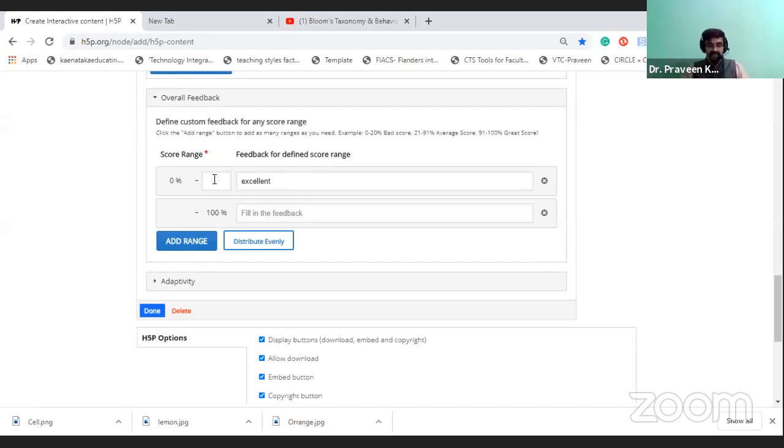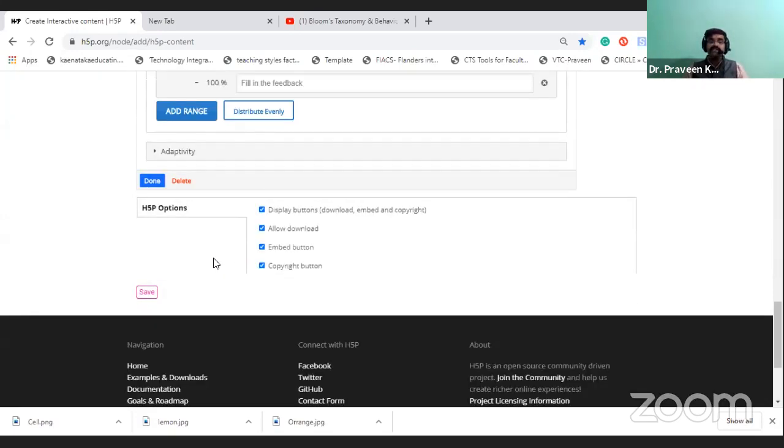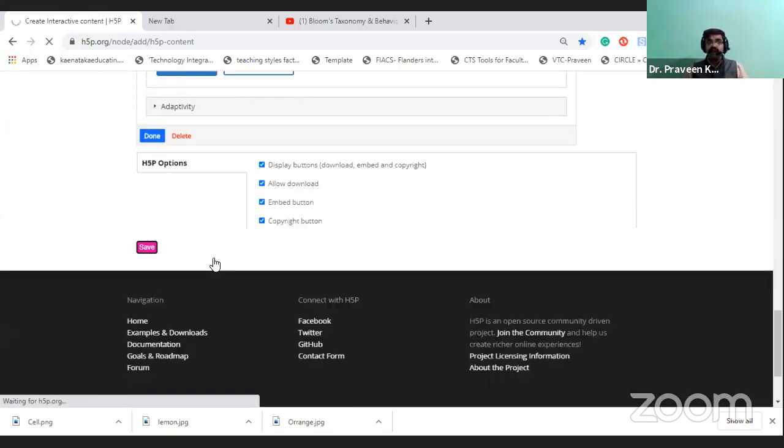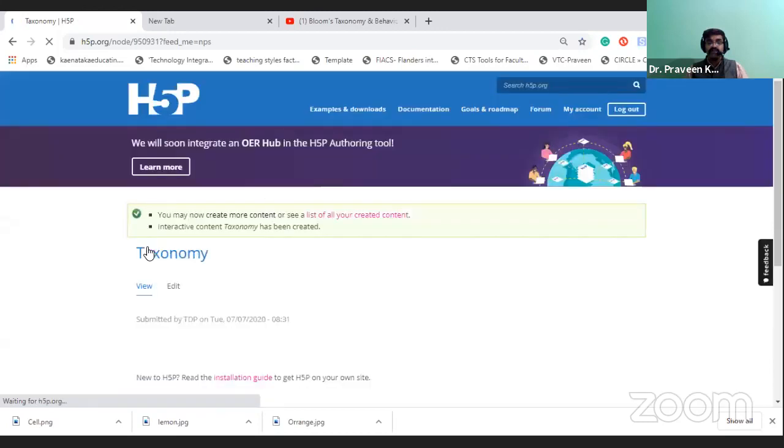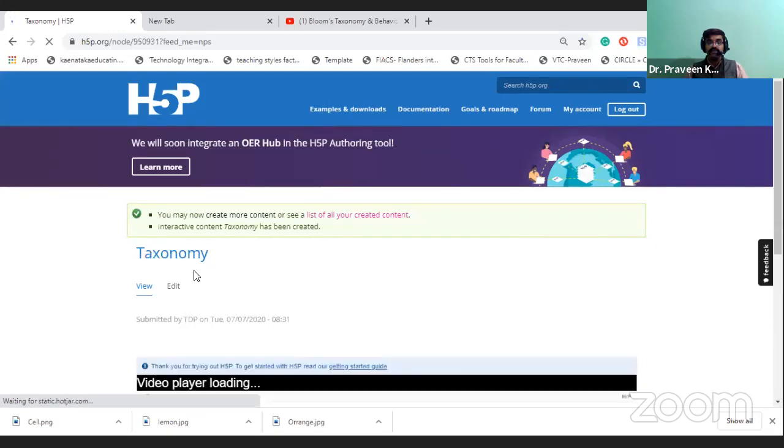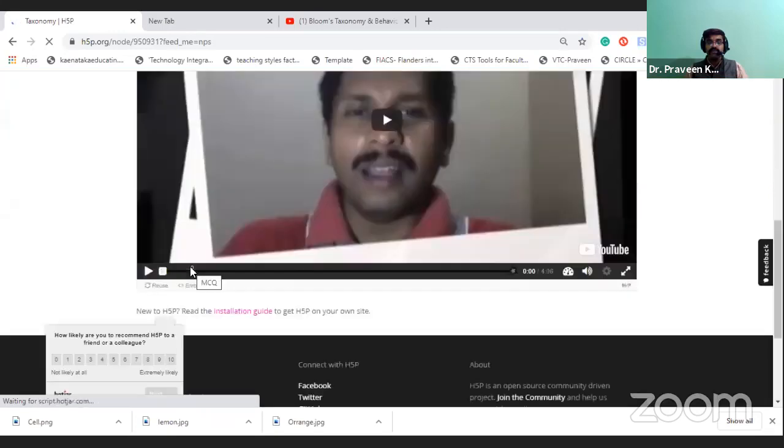Okay, so I will provide here 50. Then I will go and save. The last button is save. So after the completion of each item, once you have added the information, it will be visible in the form of a small dot. It will be visible in the form of a small dot.